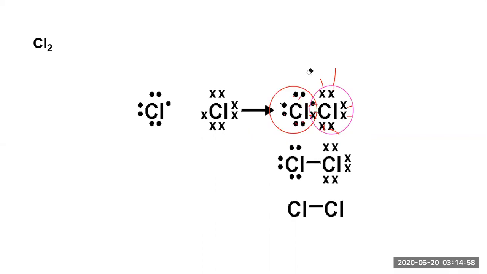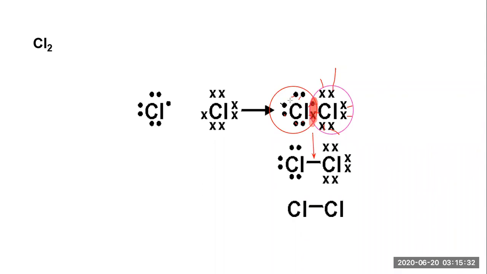Now tell me one thing. I will tell you. This is the region where chlorine has shared the electron, and that is represented by this. So whenever there is a sharing of 2 electrons, there is a formation of one bond.